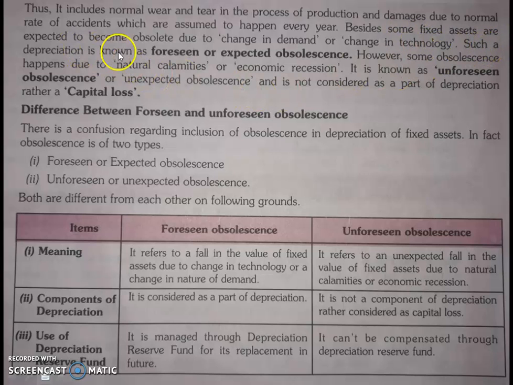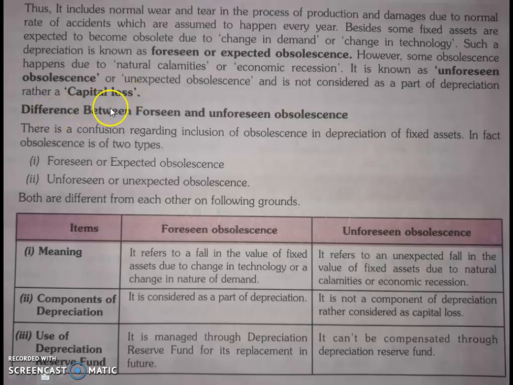Such a depreciation is known as foreseen or expected obsolescence, where we are not using the old technology as new technology has come into use. We are rejecting that. However, some obsolescence happens due to natural calamities or economic recession. It is known as unforeseen or unexpected obsolescence and is not considered as a part of depreciation, rather a capital loss.